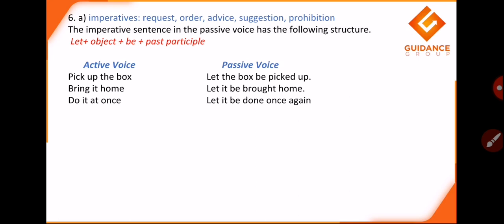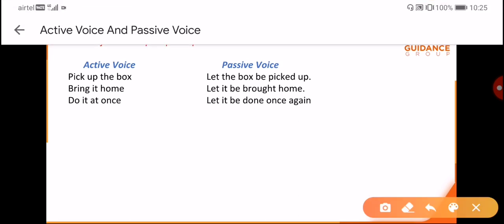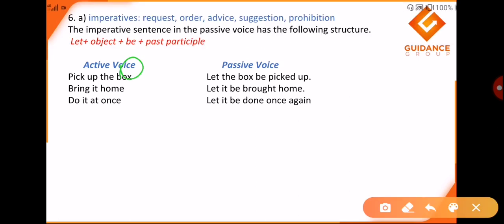So now imperatives are nothing but request, order, advice, suggestion, or prohibition. Now in imperative sentence, the passive voice has the following structure: let, object plus past participle. Now pick up the box is something that we are ordering someone. We don't know who is the subject, who is the object. I only know that box in this case is an object, and the subject is hidden.